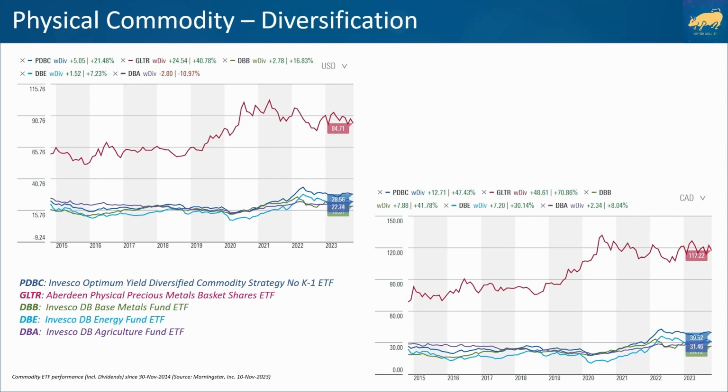Moreover, the impact of currency exchange rates can be dramatic since most commodities are traded in US dollars. For example, in Canadian dollar terms, none of these US dollar-based ETFs have negative total returns as the US dollar became much stronger. Right, that does it for the commodity asset class. Next, we'll delve into the alternative asset class.